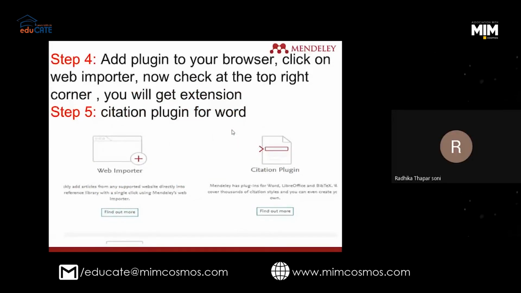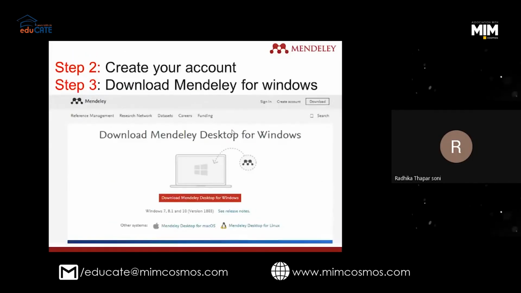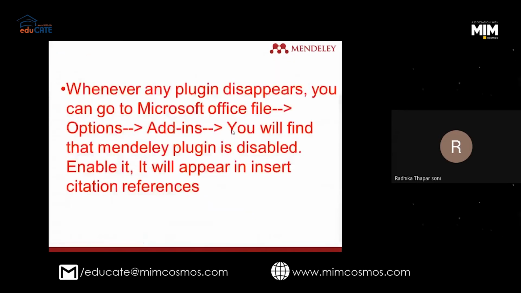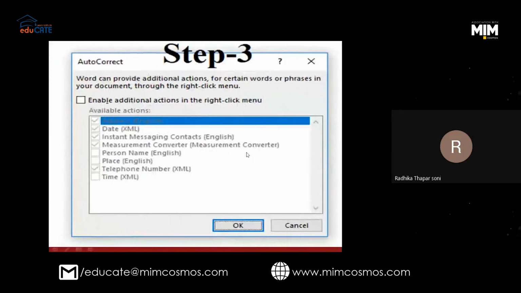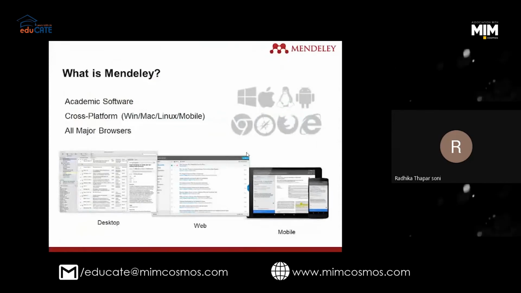Now, see, there is everything in my slide. A few were facing problems in the plugin part, so for them I have added a screenshot also. These are the steps. If you do not get the MS Word plugin, you have to check from options, which I have shown. You can check. Now, what is Mendeley?